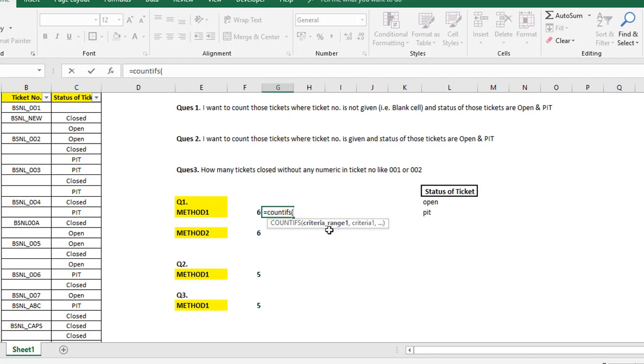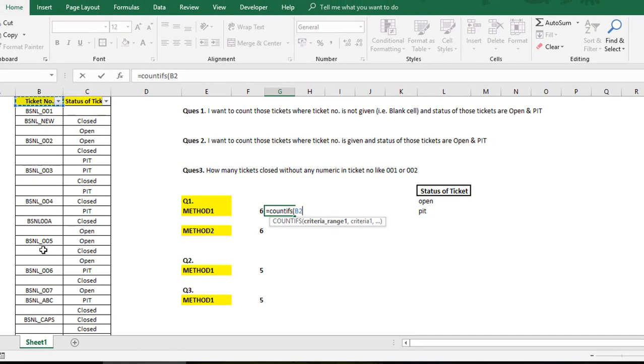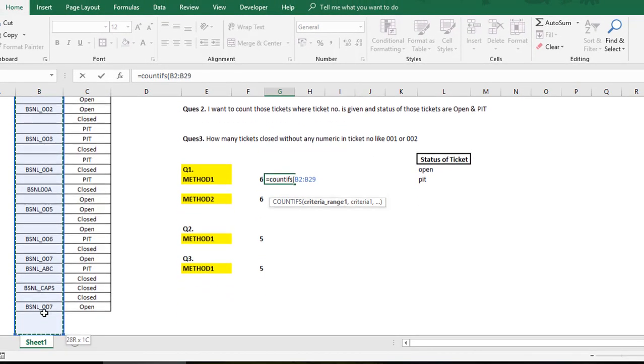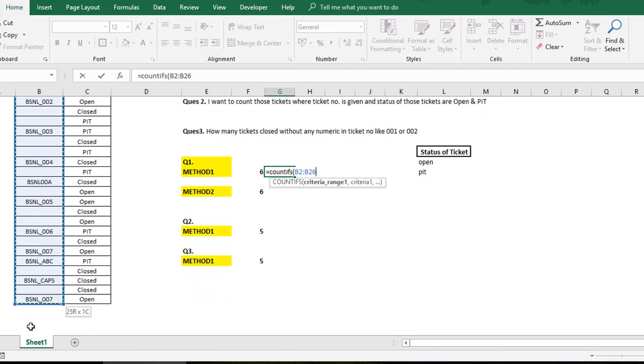The first thing says criteria range 1. So what is your criteria range 1? This is your criteria range 1. You can select the entire range like this. If you don't have any data below this row number, which is not going to impact your calculation, then you can also select the entire range. That's okay. So let's say I select B to B.